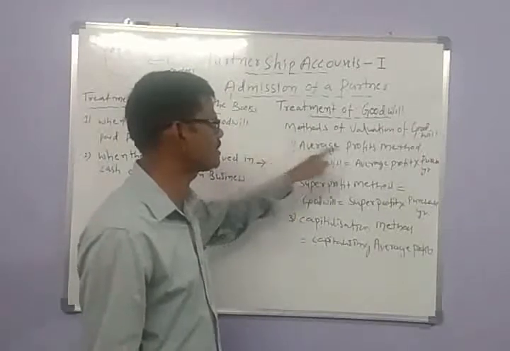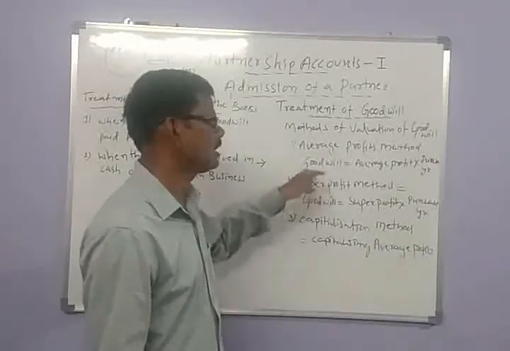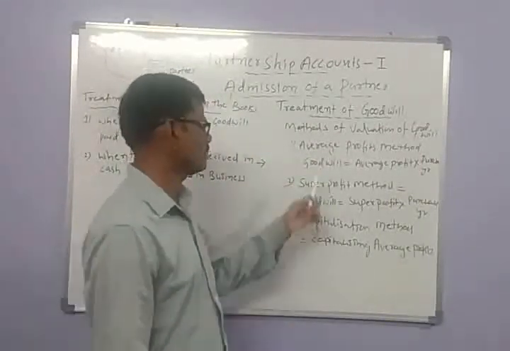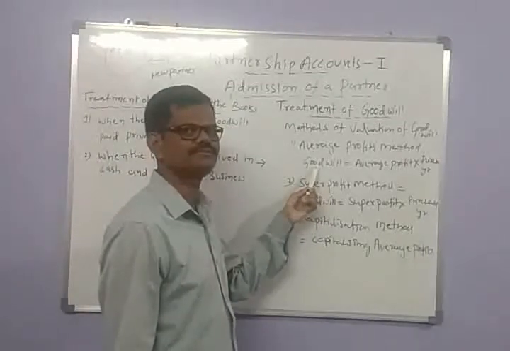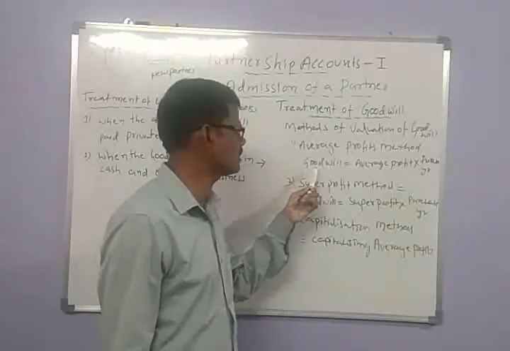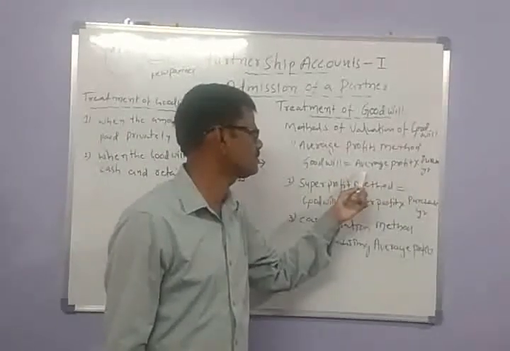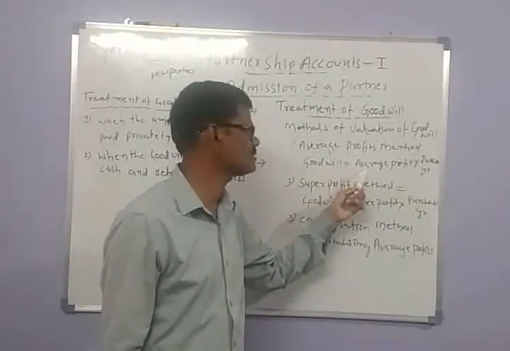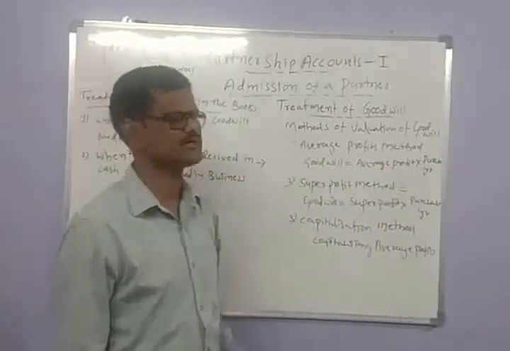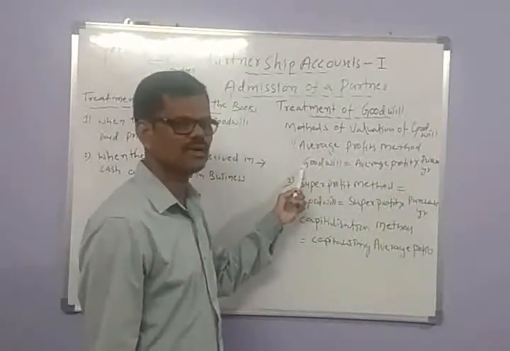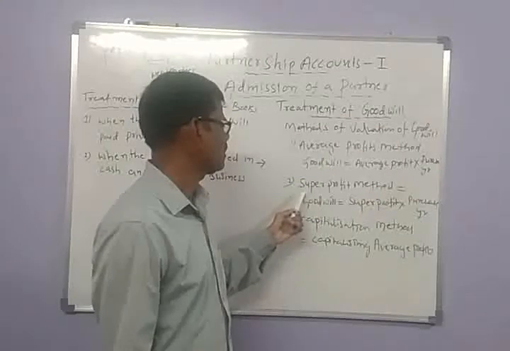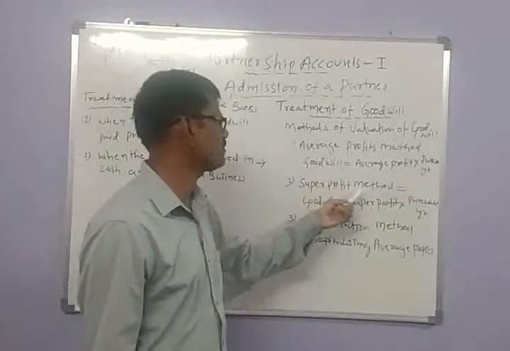The first is the average profits method. Under the average profit method, goodwill is calculated by multiplying the purchase years with the average profits, that is, average profits into purchasing years. The second method is the super profit method.